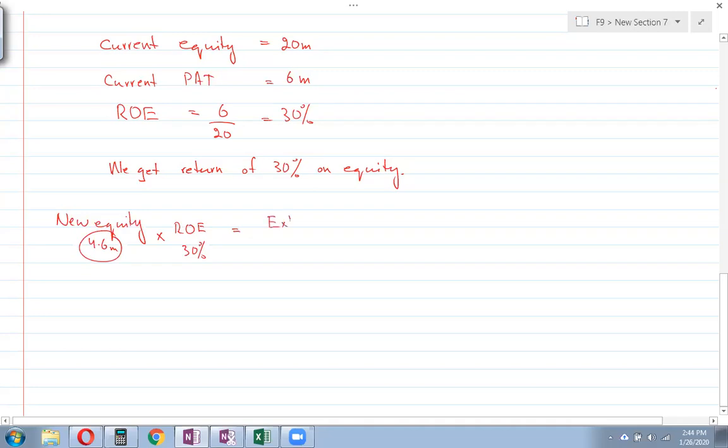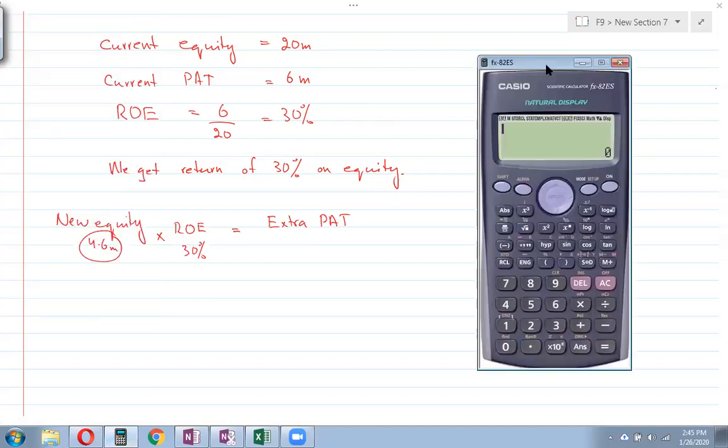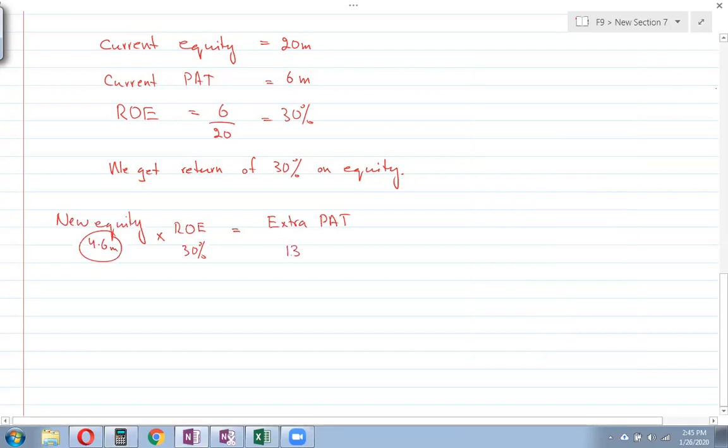the extra profit after tax. Remember, I'm calling it extra profit after tax because I'm not considering the whole equity. I'm just considering the additional equity from the rights issue. So 4.6 million multiplied by 30% will be 1.38 million. So the extra profit after tax is 1.38 million.